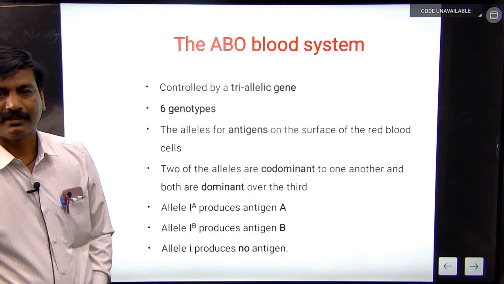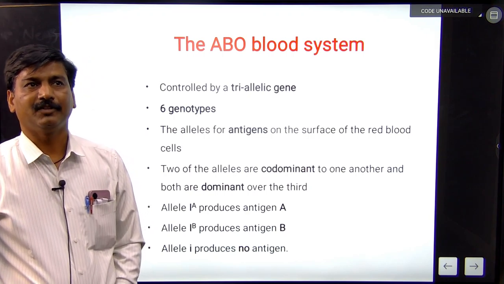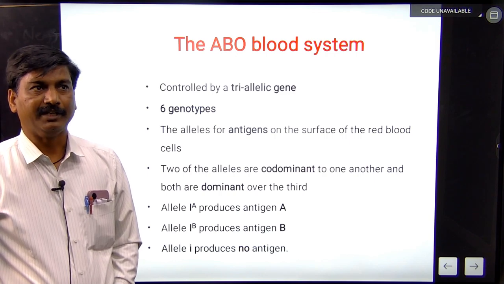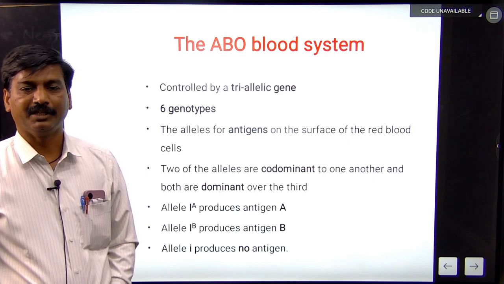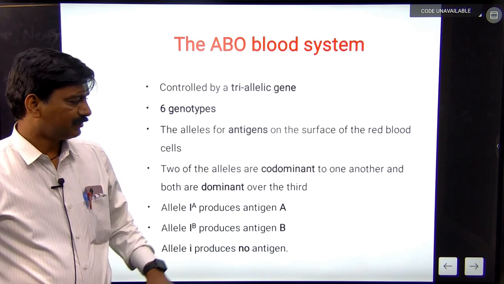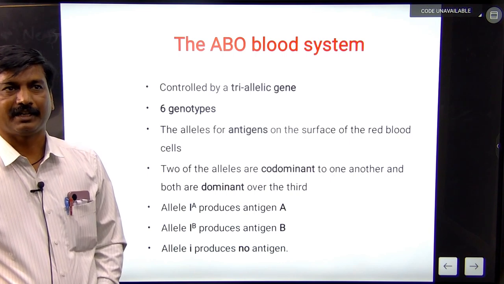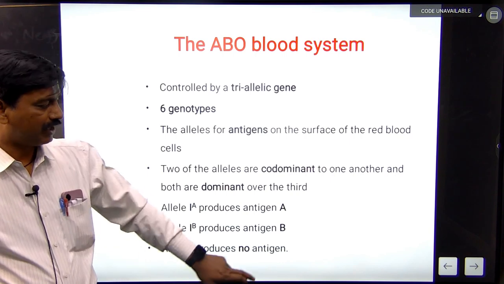Allele capital IA produces antigen A, allele capital IB produces antigen B, and allele small i produces no antigen. There are three alleles, but 6 genotypes are formed in the ABO blood group system.